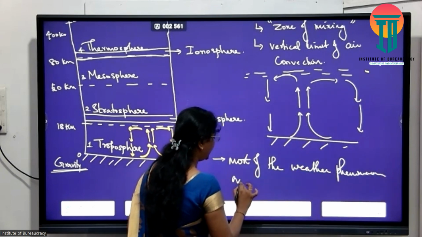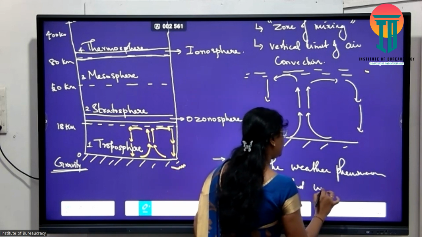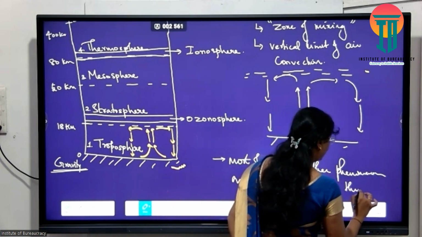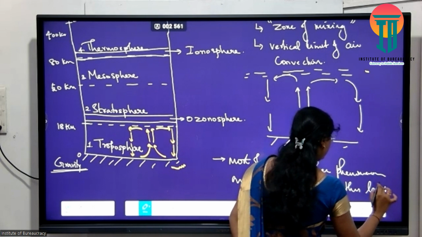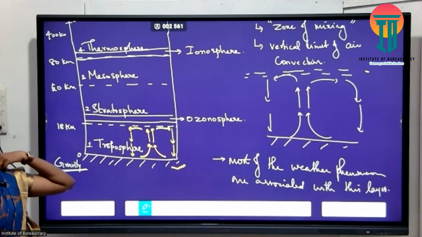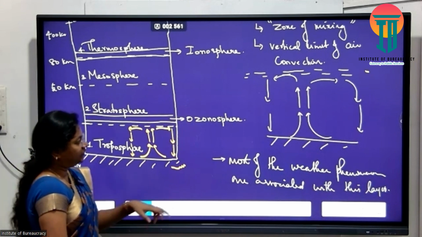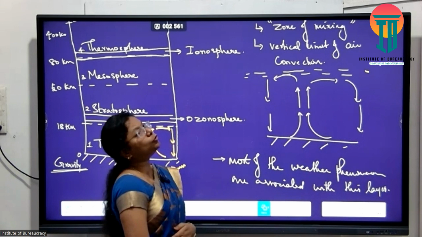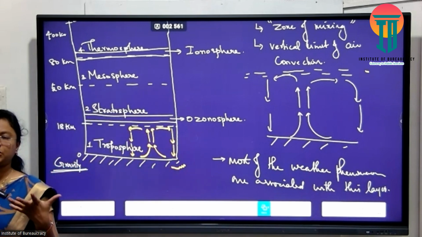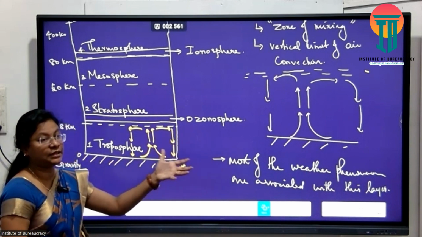Most of the weather phenomena are associated with this layer. What are weather phenomena? What does the list include? Tell me, weather phenomena includes what? Not weather elements, weather phenomena.